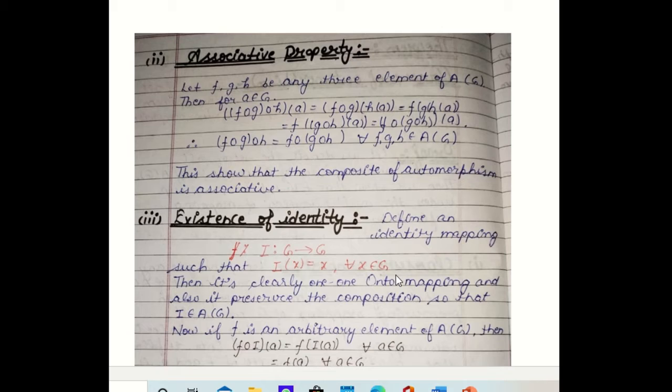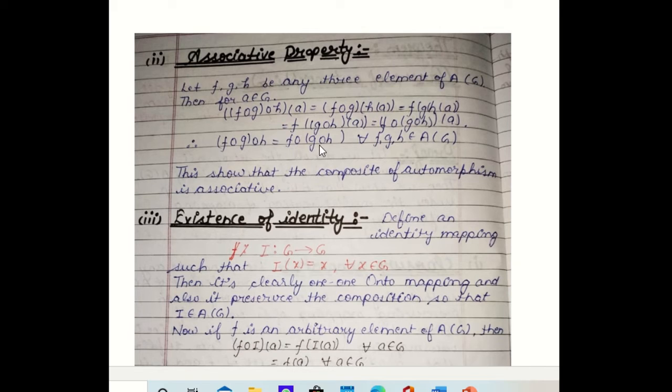Now we show associativity. Let us consider three automorphisms f, g, h defined over the group G, and consider (f∘(g∘h))(a), where a is any arbitrary element of G. By the definition of composite mapping, this equals f((g∘h)(a)), which equals f(g(h(a))), and this equals ((f∘g)∘h)(a).